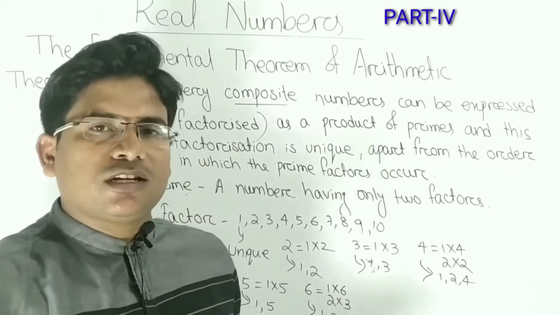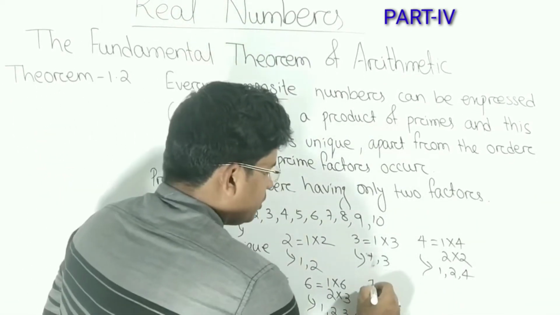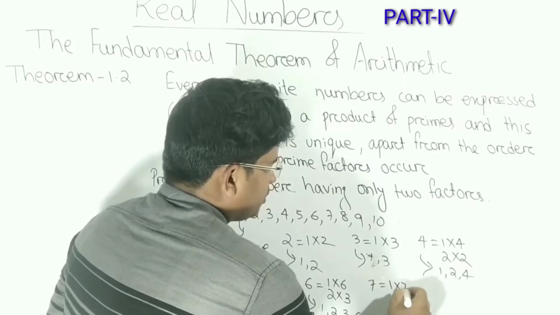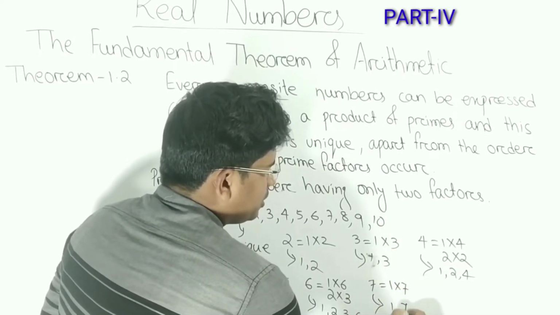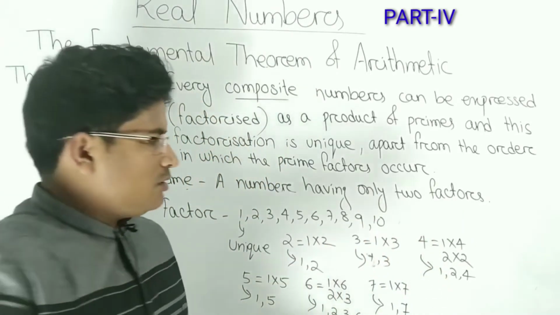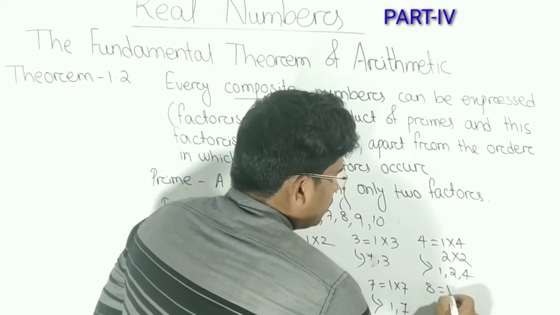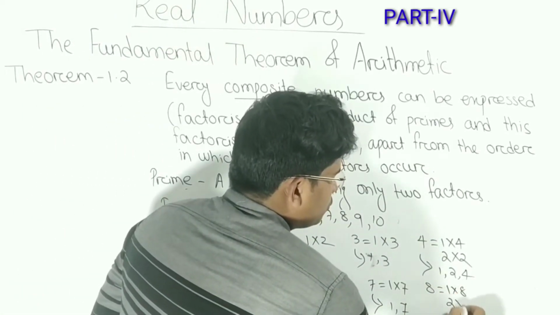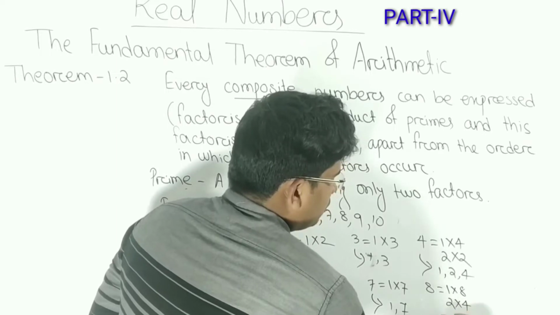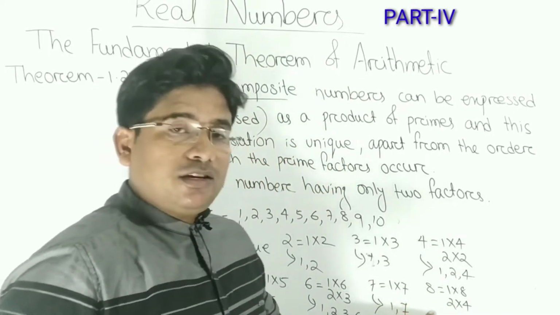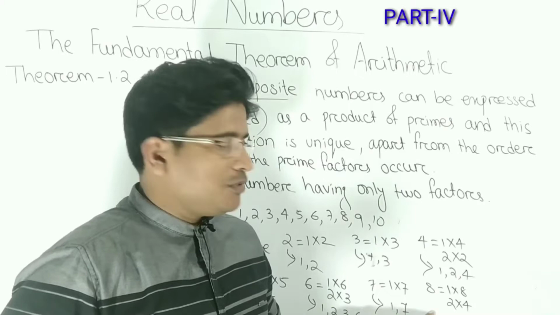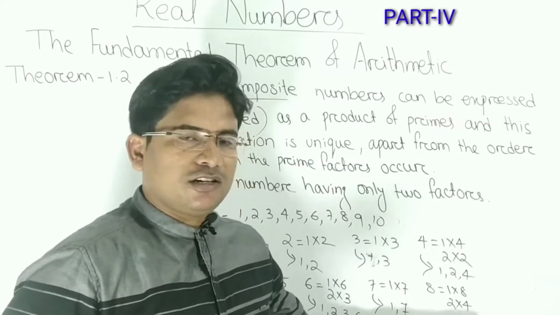Let's move to the next number, that is 7. 7 is 1 into 7. The factors of 7 are 1 and 7. Now 8. 8 is 1 into 8, 2 into 4. It's not divisible by 3, and 4 we already have written.